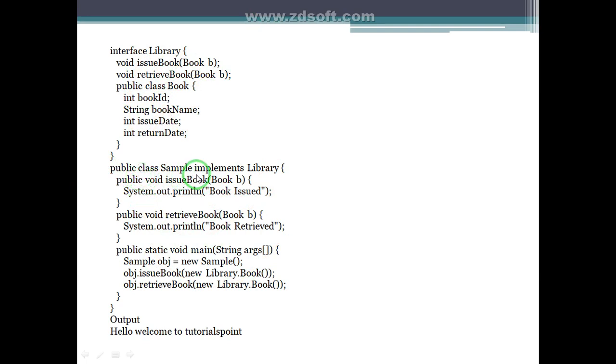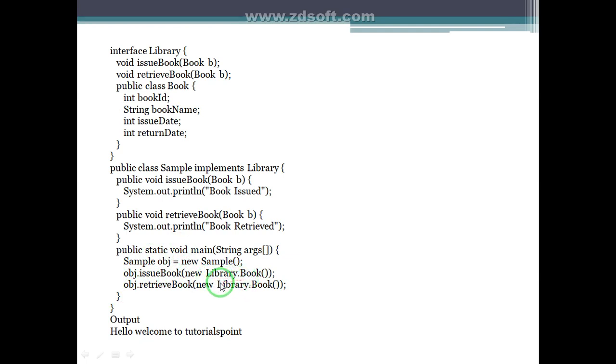Public class Sample implements Library, and define the abstract methods here: public void issueBook, System.out.println book issued, and the second method retrieveBook, book retrieved. In the main method we create the object of the Sample class, Sample obj equal to new Sample, and call obj.issueBook. This method is overridden in the Sample class, so it is called with the help of the object of the Sample class, passing the reference of the Book class.